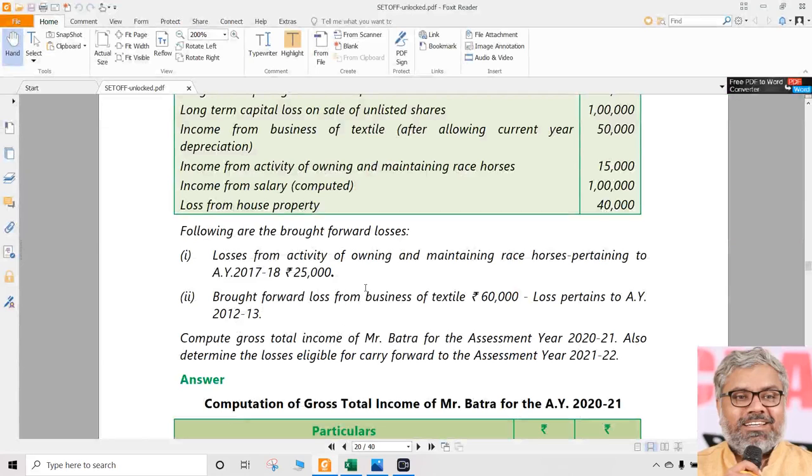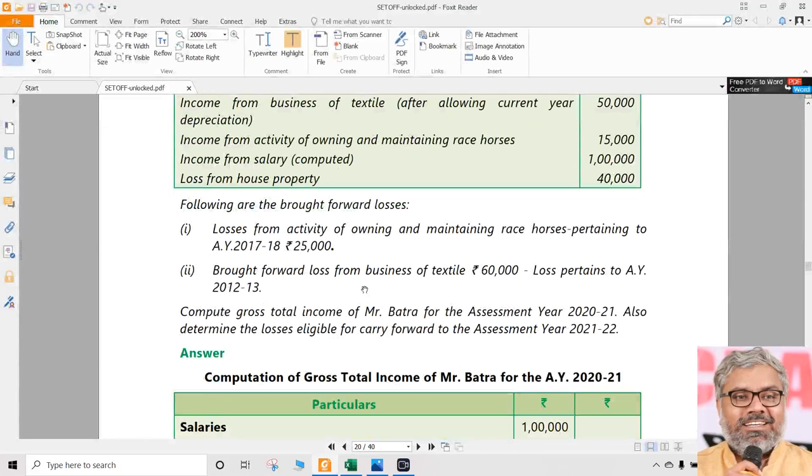Otherwise you can calculate with your fingers also, according to your convenience, but the final answer should be correct. Nobody is going to look at your fingers or how you are thinking, or what is happening in your brain. It doesn't matter. Your answer is correct, you get marks. Not correct, you don't get marks. So understand that carefully. Don't be shy about calculating anything with fingers also, no problem. But don't speak out loud while preparing, or in the exam hall.